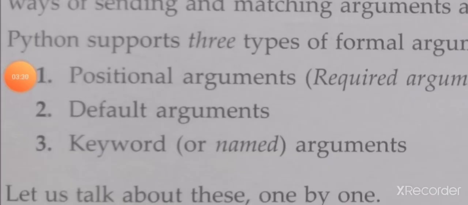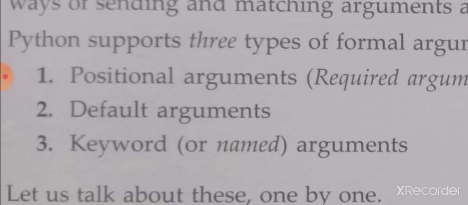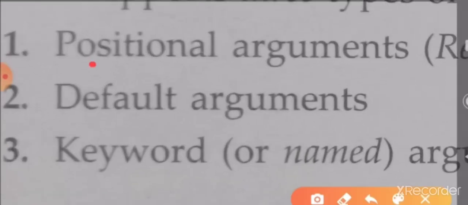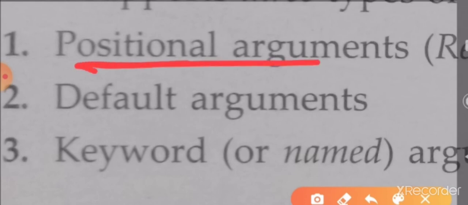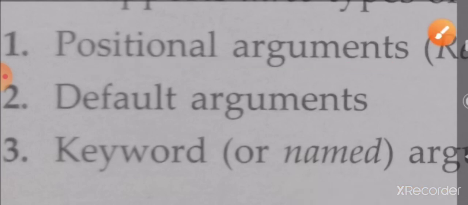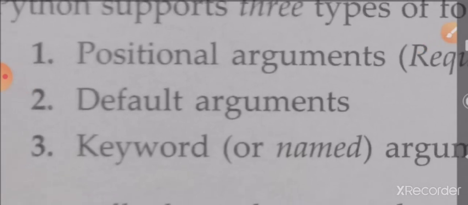Dear student, these are the three types of arguments in a Python function. The first is the positional argument. I am telling again, what is the positional argument? If you are giving three arguments in a function call, the function definition should also contain the same number of arguments. The number of arguments should match.